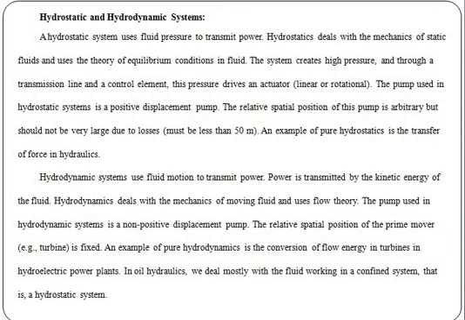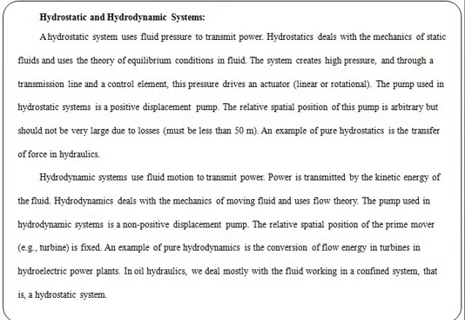Again, there are two types of hydraulic systems: hydrostatic systems and hydrodynamic systems. As the name indicates, hydrostatic, static means at rest. In a hydrostatic system, the fluid pressure transmits power at static positions.